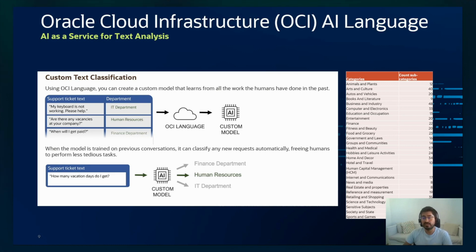Once you provide the CSV, you just have to click on create the custom model, and the AI service will do everything for you. You also have the possibility to create an endpoint for the model. The cool thing here is that once you create an endpoint, the AI service creates a playground or a UI where you can test your custom text classification model, in this case the service ticket categorization model, and you can automatically expose this model as an API. So then you can use it within your applications.